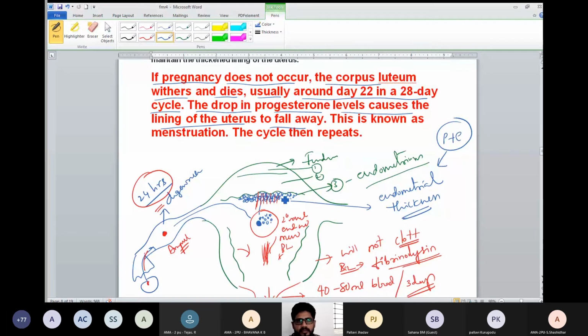So if fertilization has not occurred, the endometrium will not give a placenta, it is a waste of matter. So it will be broken and comes out as blood. And again next month it will be repaired and again thicken. Every month it will expect the pregnancy. Fertilization has not occurred, so it sheds off.